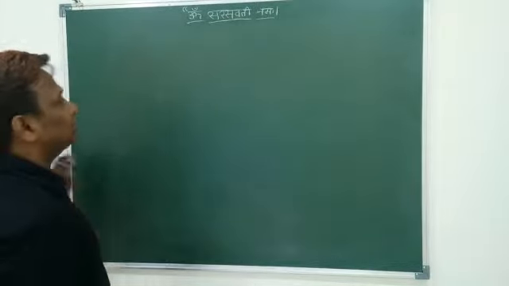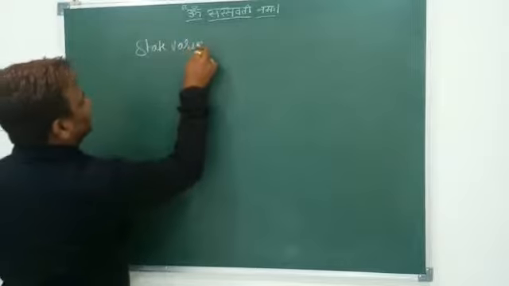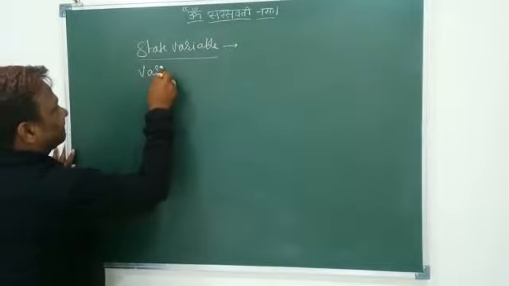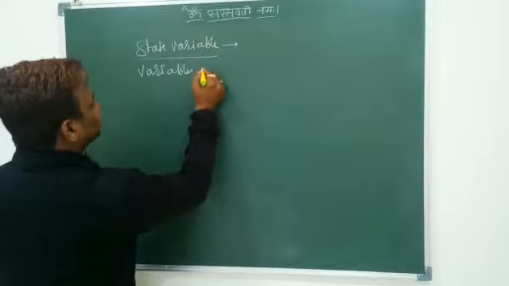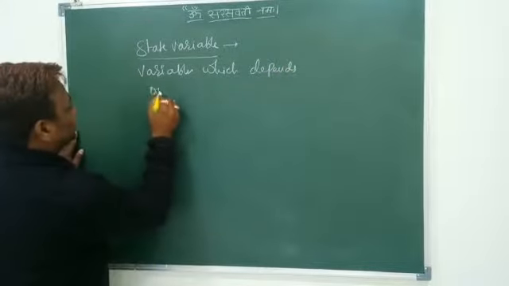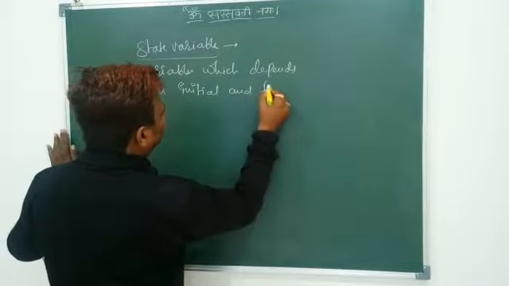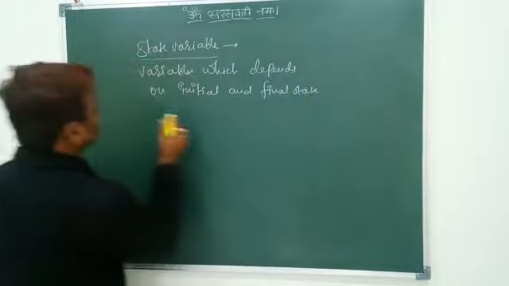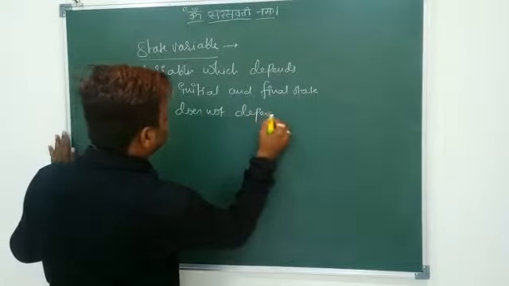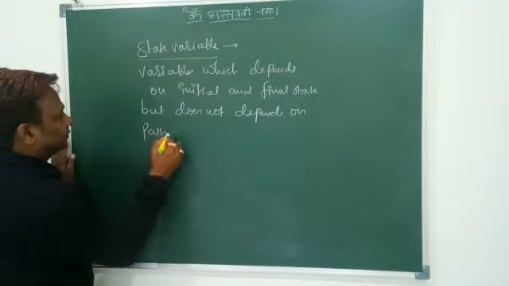Now, what are the state variables we have just seen? They are variables or functions which depend upon the initial and final state, but do not depend on the path. So what are the examples?